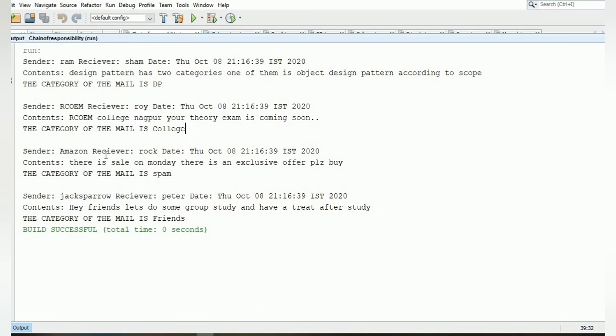And in the third mail, it contains the keywords such as sale, offer, buy. So the category of the mail is spam. And in the fourth mail, it contains the keywords such as friends, study, and treat. So the category of the mail is friends.